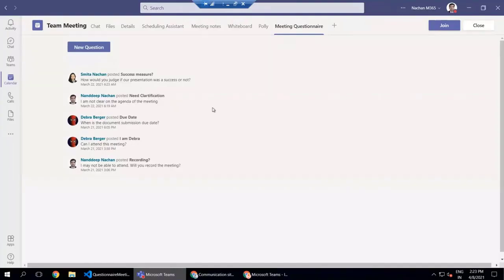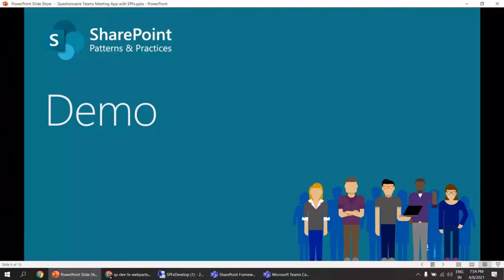So this is very simple. You can just add this app as a tab inside your meeting, and this can act as a pre-meeting app experience for your Microsoft Teams meeting. Quickly, the code walkthrough for this one. This particular code is available in the PnP Git repository.